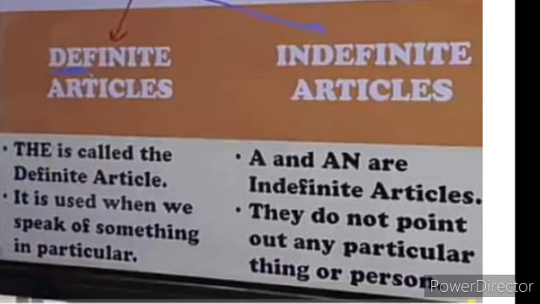Okay, students. Now, the article the is used when we speak of something in particular. When you are specifying anything, you will use the article the, whereas the articles a and an do not point out any particular thing or person. They do not specify anything or a person, whereas the article the specifies the thing or person. Now, let's understand it and clear our concept with some examples.